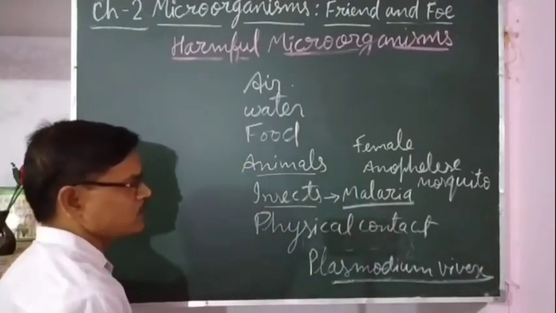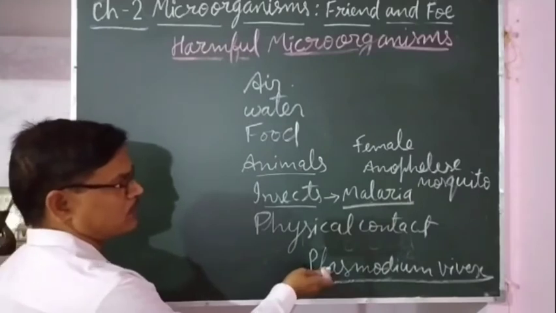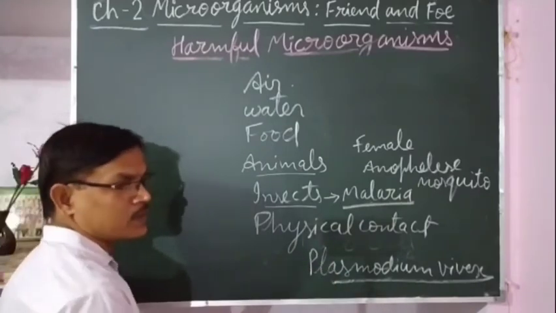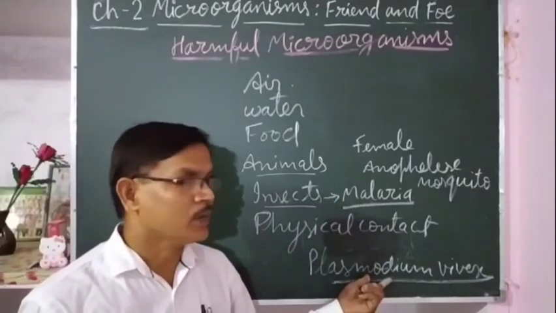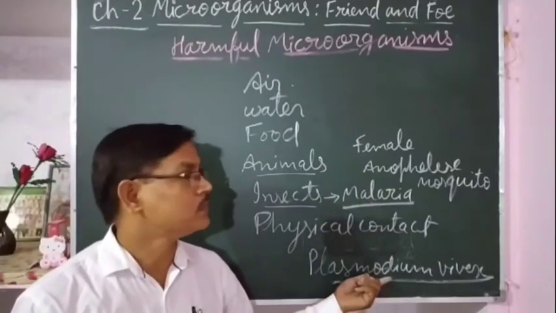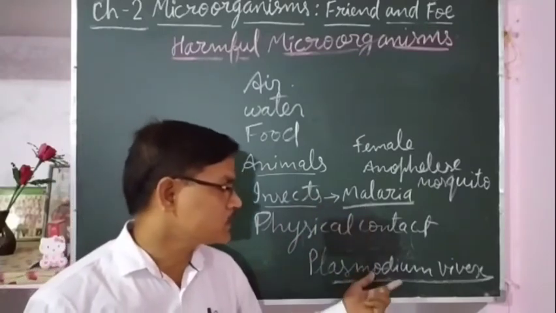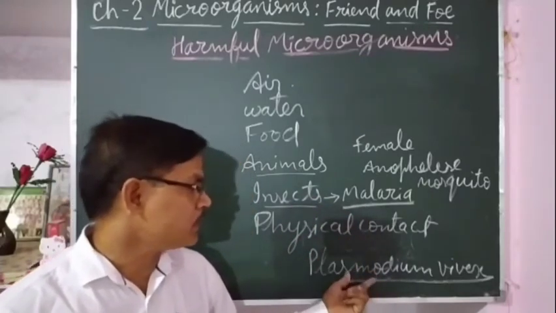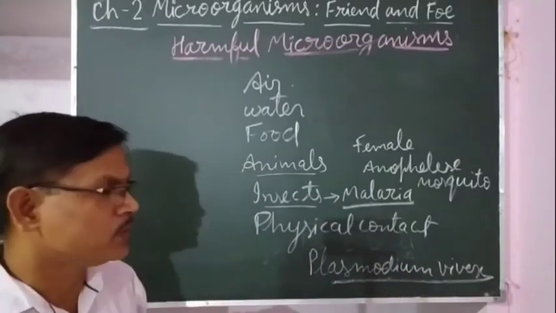By this, malaria is caused, and that Plasmodium vivax is transferred. This is the causal organism of malaria, means that is the pathogen. If it is asked, write the pathogen of malaria, write the disease causing microorganisms of malaria, then you will write Plasmodium. Vivax you may not write, but at least you have to write Plasmodium.